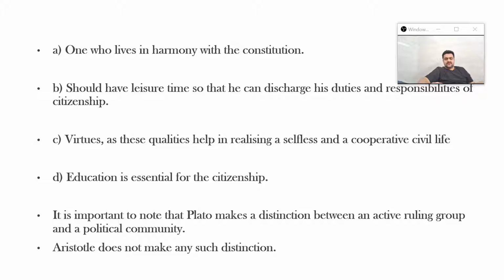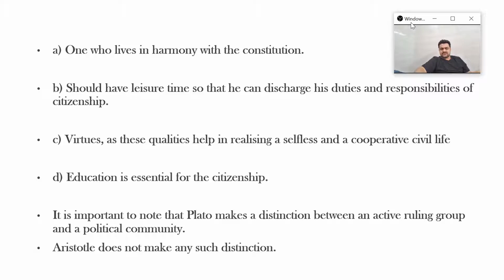Now, individuals should have leisure time so that they can discharge their duties and responsibilities of citizenship. Leisure means free time. Virtues, as these qualities help in realizing a selfless and cooperative civic life. So he should have goodness, virtues, good qualities. Because these qualities help in realizing a selfless and cooperative civic life, and that is actually required for true citizenship, that is a bond of intimacy. Education is essential for citizenship, because I told you that deliberative and judicial capacity cannot exist without education.